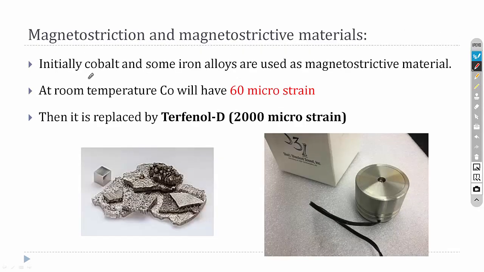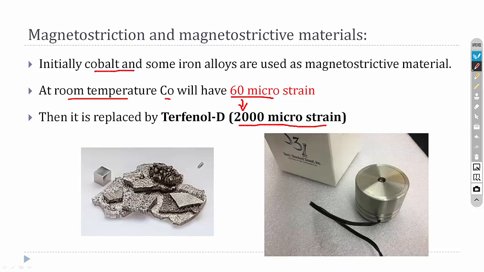In the earlier days, cobalt and some alloys were used as magnetostrictive materials. If you take cobalt, it will deform 60 microstrain at room temperature. Nowadays it is replaced with Terfenol-D. The displacement of Terfenol-D is 2000 microstrain, so it is comparatively high compared with cobalt. So nowadays magnetostrictive actuators have Terfenol-D as the smart material.